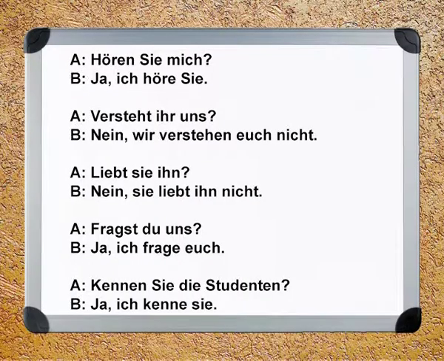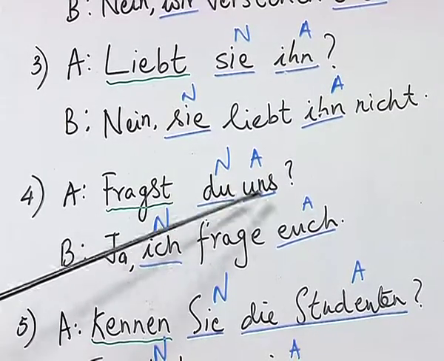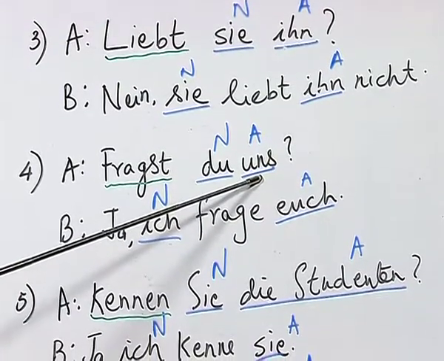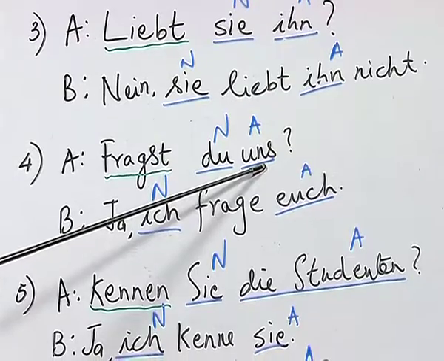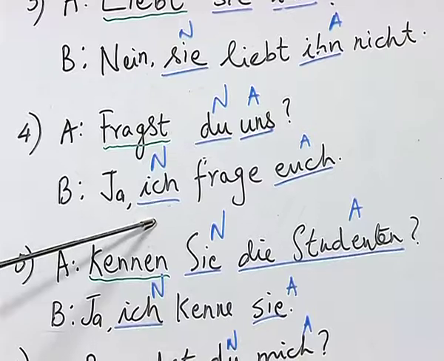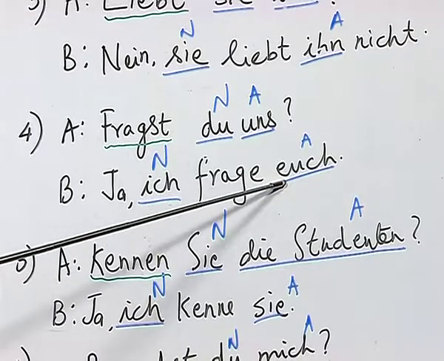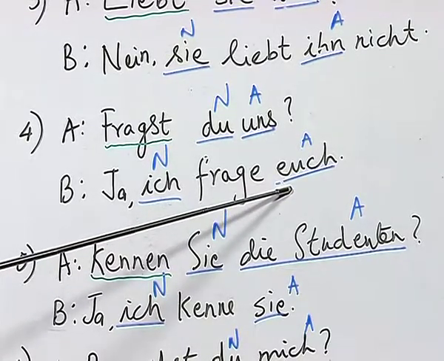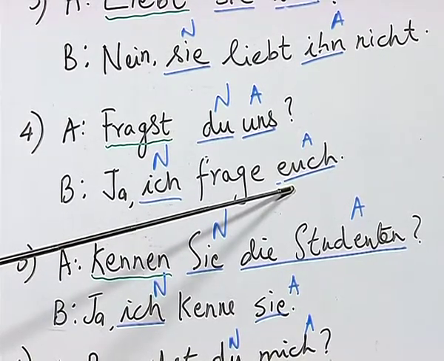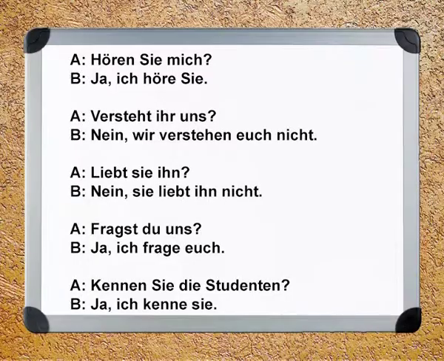Fragst du uns? Ja, ich frage euch. Here du is the nominative pronoun and uns is the accusative pronoun, where uns is the accusative form of the first person plural pronoun wir. And the answer is ich frage euch, and as you know now, euch is the second person plural pronoun form of ihr in accusative. Kennen Sie die Studenten?